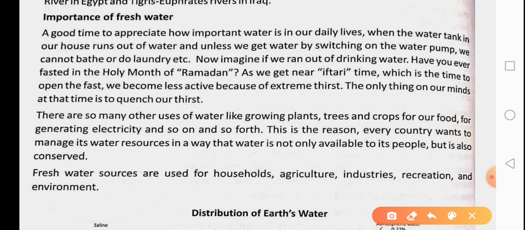Can you imagine growing a crop or a plant without water? Can you imagine animals surviving without water? The answer would be no. No living things can survive without water.